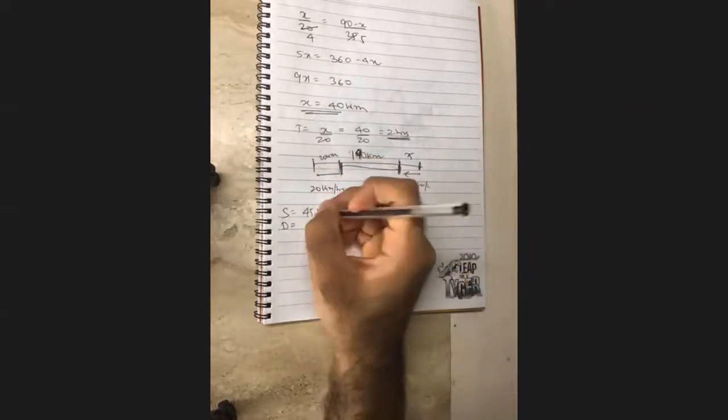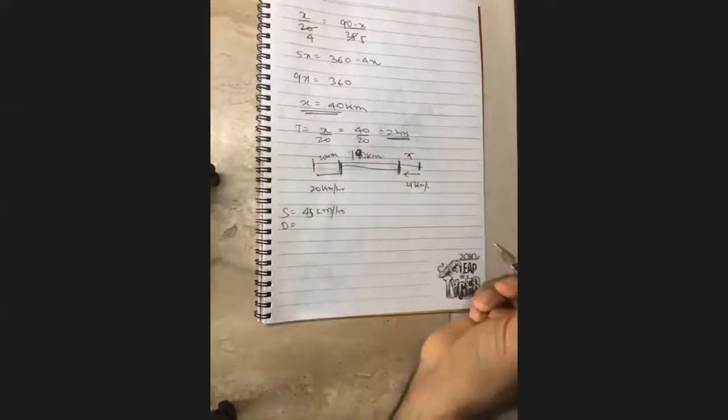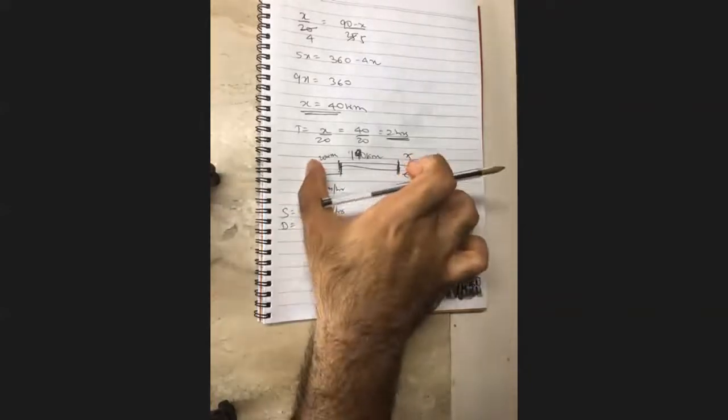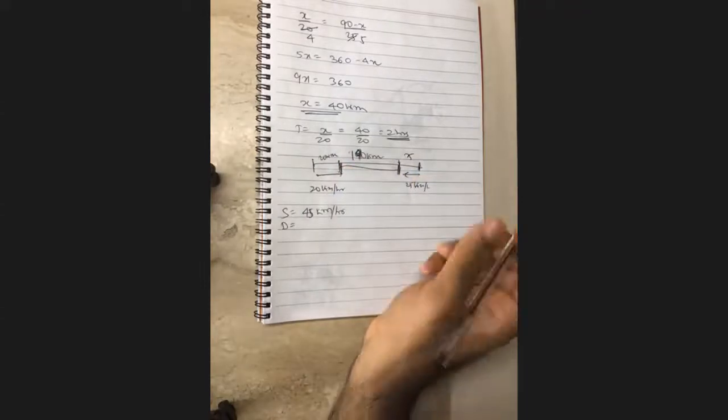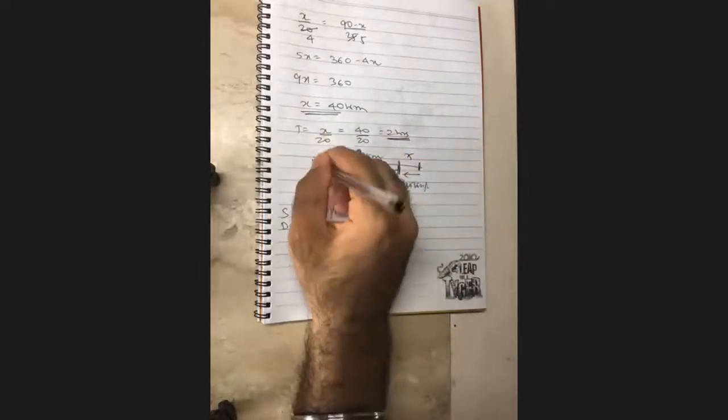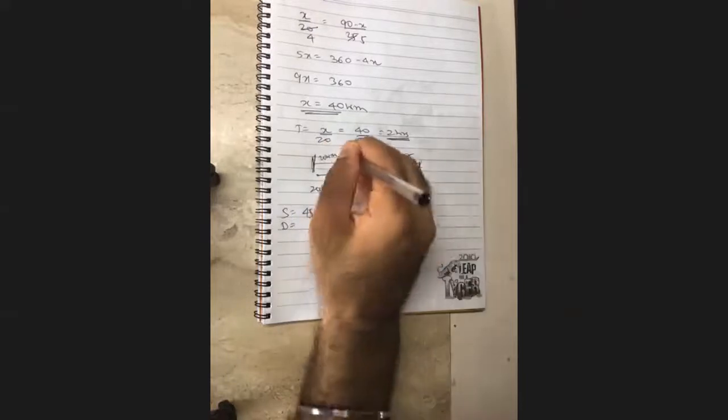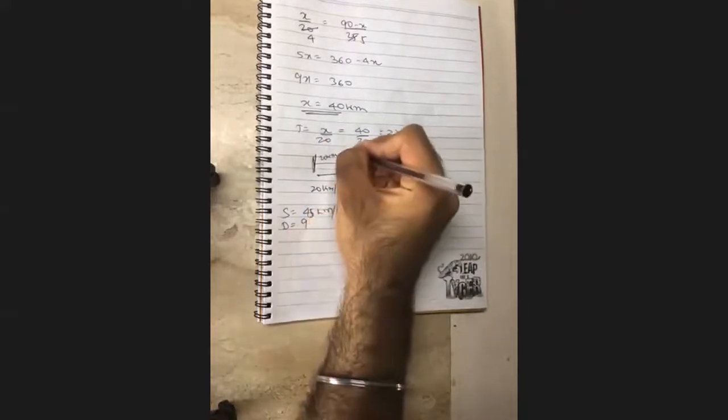So effectively, 45 kilometers per hour is the speed at which the distance between the trains is reducing. So how much is the total distance which has to be reduced? It was 90 kilometers in our question.